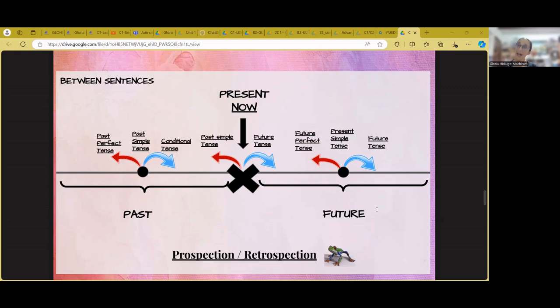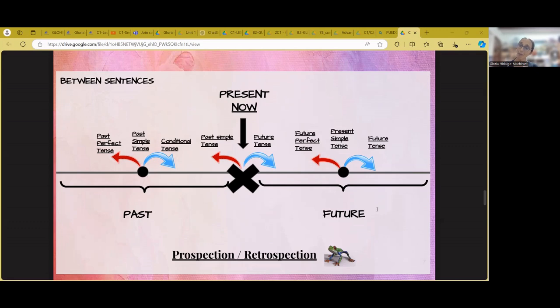What happens when my time of reference is past? For example, yesterday she told me, okay, now, if she told me what she was going to do the next day, the tense I will use is the conditional. The conditional is prospection in the past. She told me that she would come the next day. If what she tells me is what had happened the day before, she will use the past perfect. She told me that she had been to London 3 times.